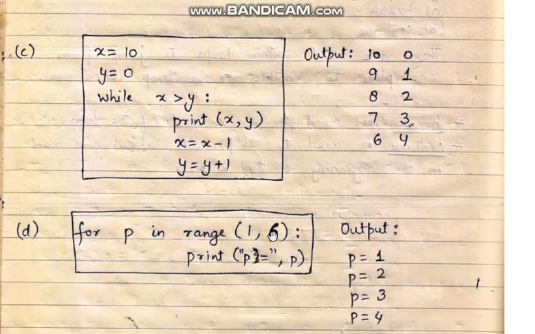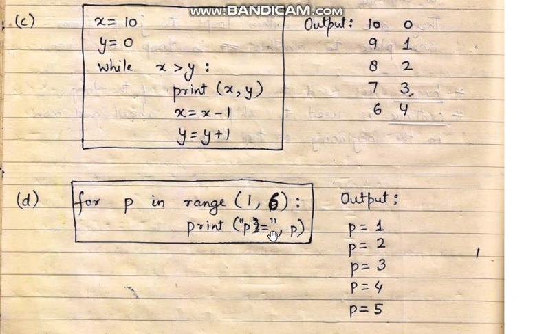Now coming to the next part, it is also a very easy part. It is the easiest use of a for loop. What does a for loop do? A for loop uses range. So what does range do? Range takes two values, the very first value and the last value. The last value is not included in the range. So when we are writing 1, 6, it means we are getting the values 1, 2, 3, 4 and 5. 6 is not included. Whatever you are writing on the right side would not be included in these values.